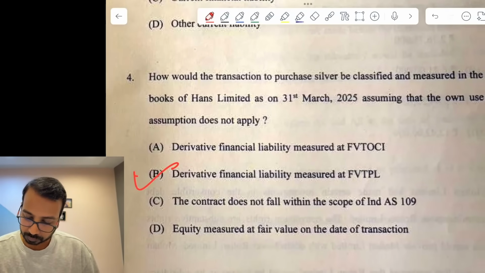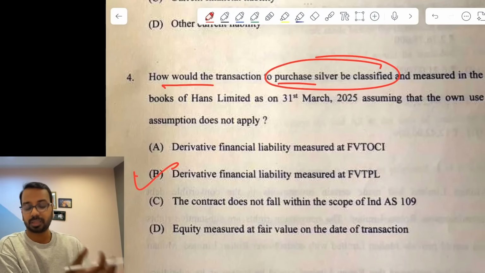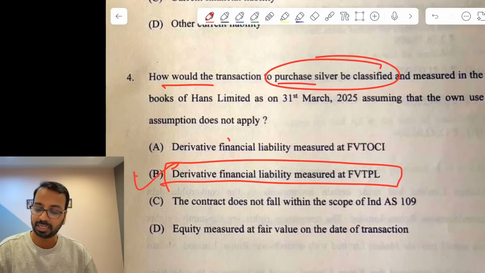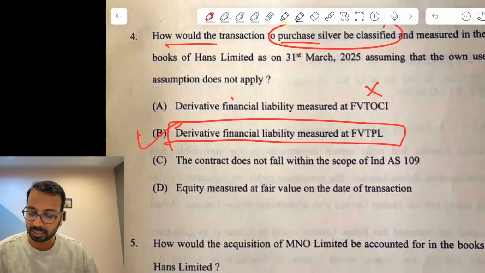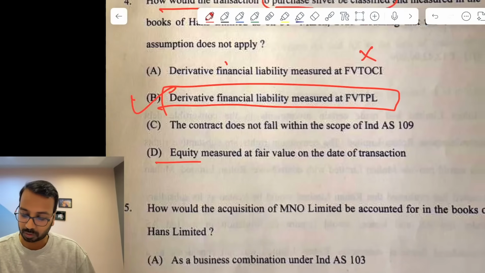Then how would the transaction with respect to purchase of silver be treated? Again, there is a gold example in the study material. It will be a derivative financial liability measured at FVTPL. Okay, derivative is not measured at FVTOCI, so that is obviously out. And it is not equity because the number of shares is not fixed. It is not a fixed contract.